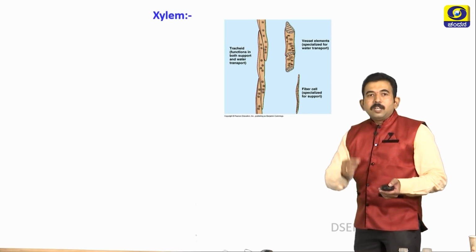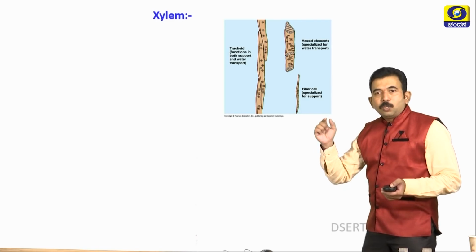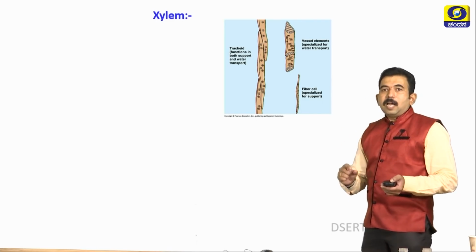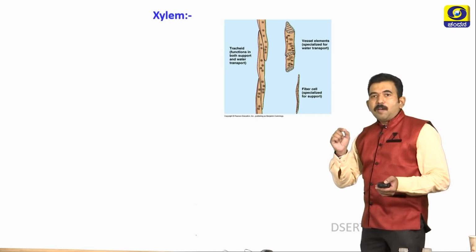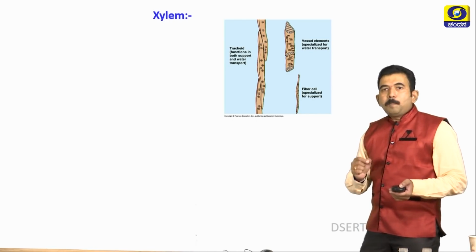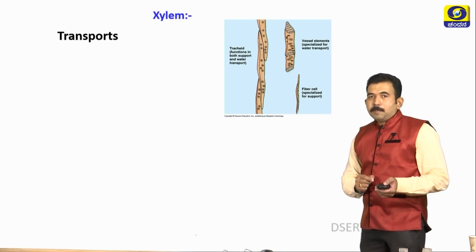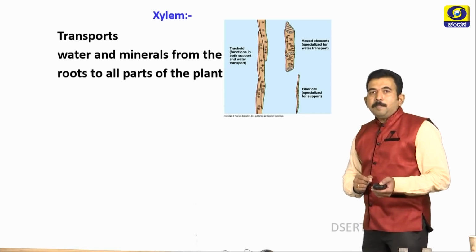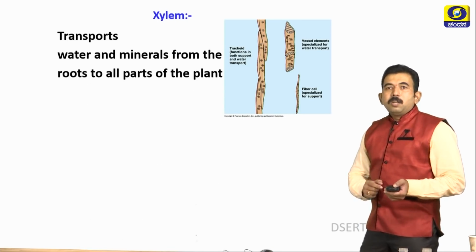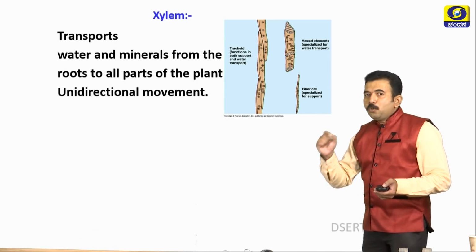Xylem vessels are long tubes that run like a drain pipe through the plant. Tracheids are thick walled, having small minute pits on their walls. These two play a very important role in transportation of water in xylem. Xylem transports water and minerals from the roots to all parts of the plant, and the movement is unidirectional.